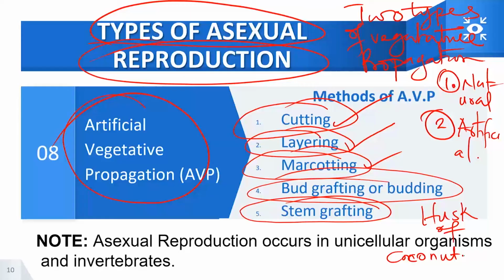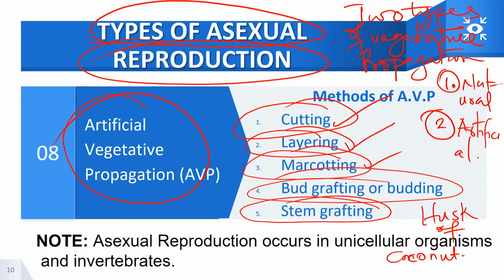After some weeks or months, if you remove the husk of the coconut, you will discover that the branch of that plant has started developing roots. And when that occurs, that part of the stem can be cut off and transplanted to another part of the soil. So it will now develop into a full-blown plant. Such kind of artificial propagation is what we refer to as marcotting.